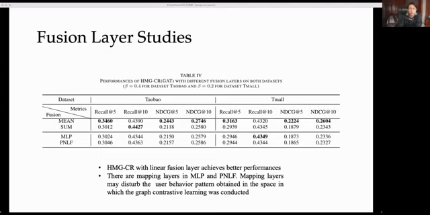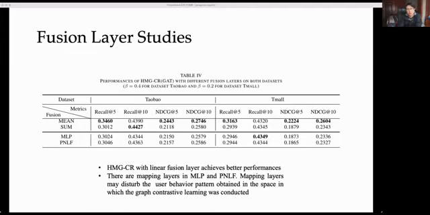According to the results, HMGCR taking mean as the fusion layer achieves the best results, and HMGCR taking sum as the fusion layer has similar results to that with both non-linear fusion layers. Overall, HMGCR with linear fusion layer has better performances in our experiments.